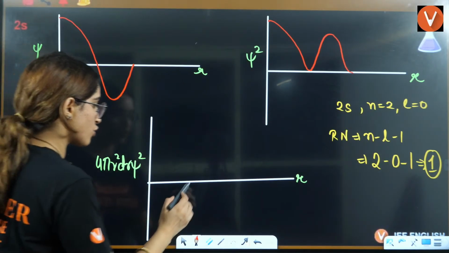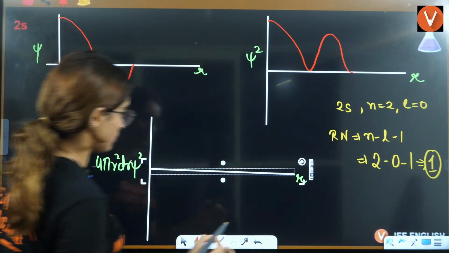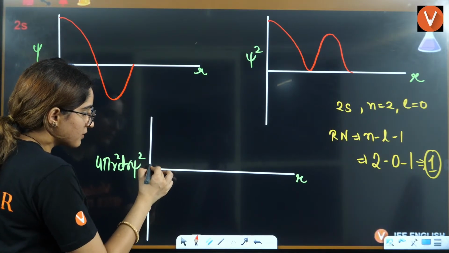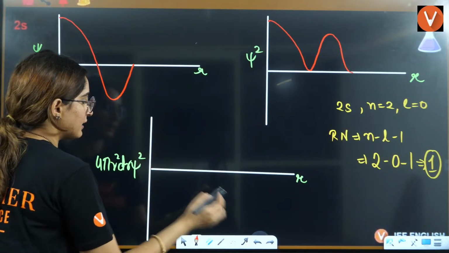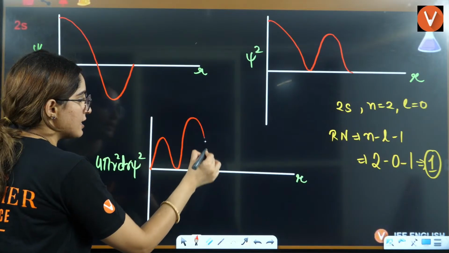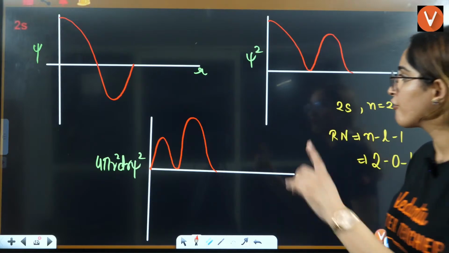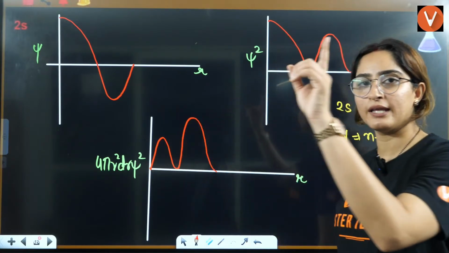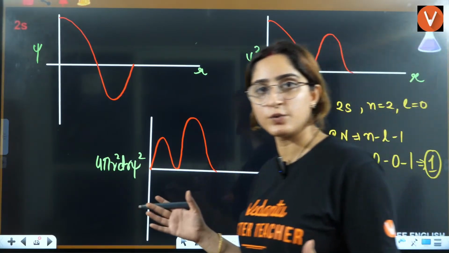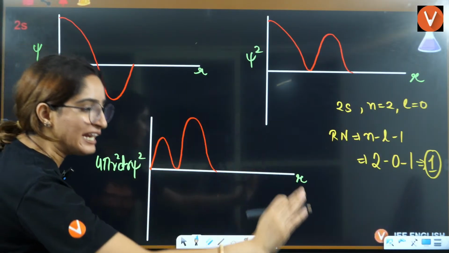It starts from minima and the peaks are increasing, so this is your graph for 2s, for 4 pi r square dr psi square. Now you will say, ma'am, how do you identify the radial nodes here? I told you, starting and ending.